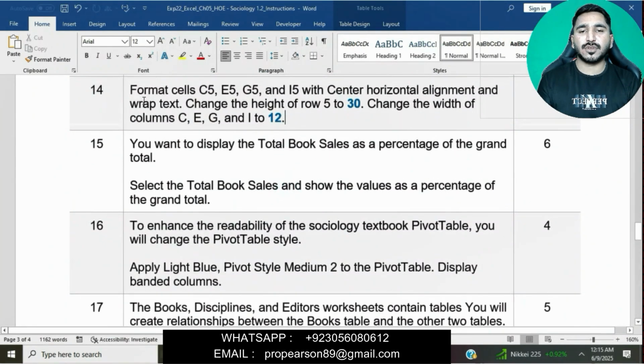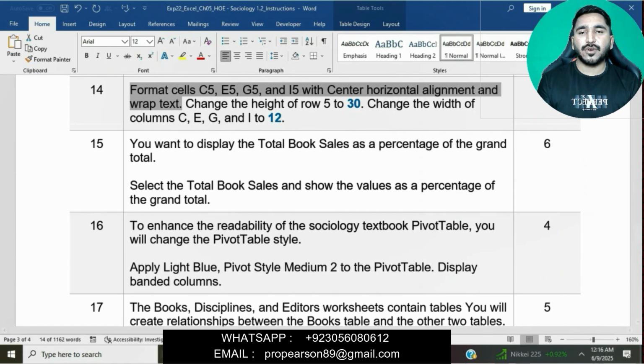Now we will move on to question number 14. Format cells C5, E5, G5 and I5 with center horizontal alignment and wrap text. Okay, center the alignment horizontally and wrap text for C5, E5, G5.